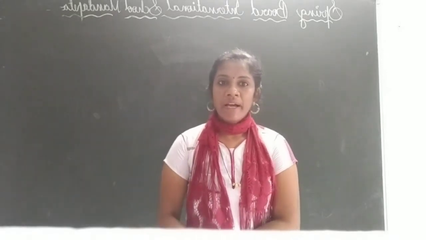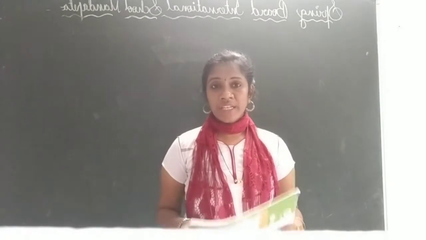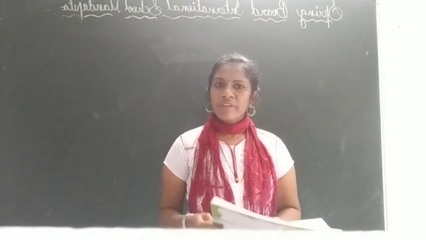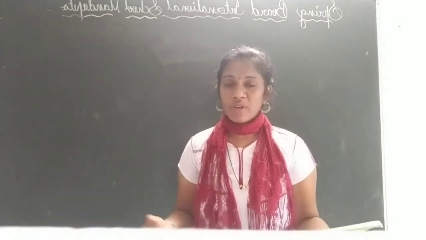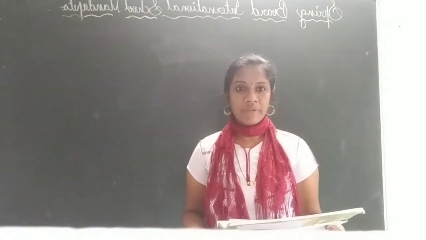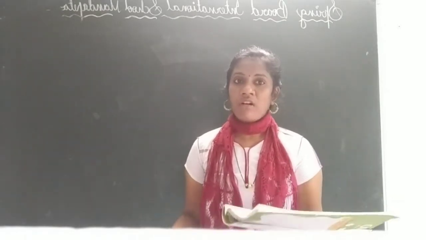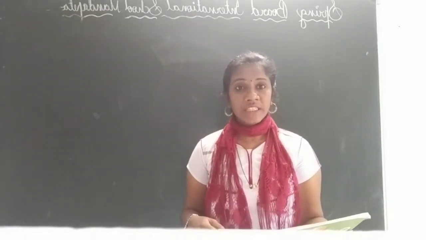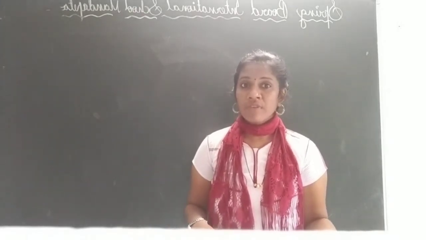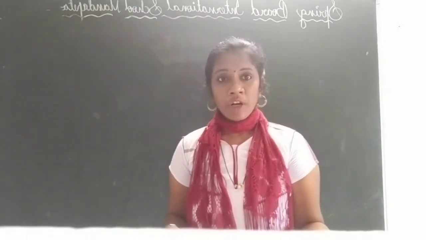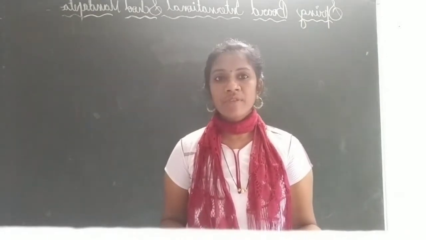Complete the mind map. So in this whole lesson, what are the nutrients we see? Different types of nutrients we are observing: carbohydrates, proteins, fats, vitamins and minerals. So you have to complete this. And next, different names are also used. Carbohydrates and fats are called energy giving foods. Proteins we can call body building foods and protective foods, vitamins and minerals. So different names we are using.